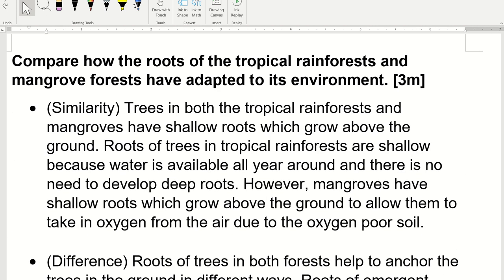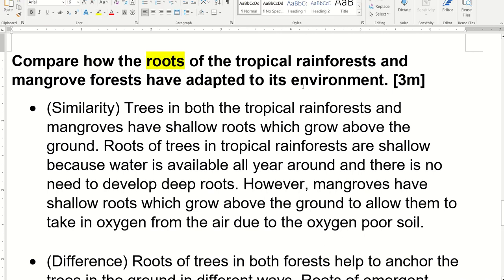Compare how the roots of the tropical rainforest and mangrove have adapted. So they only want roots. I just want to highlight and emphasize here, students, that they only want roots. I have students talking about leaves. I don't want to know about leaves. I only want roots, and how they have adapted to the environment.